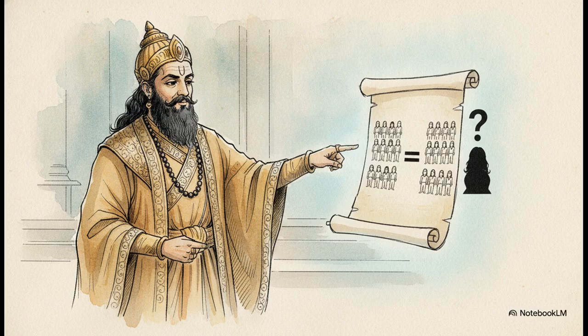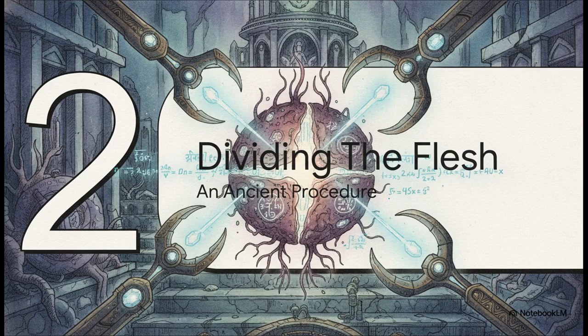The entire crux of his question is this. If there were only 100 pieces of flesh and absolutely no further pregnancies, how in the world was the daughter, Duhsala, born?